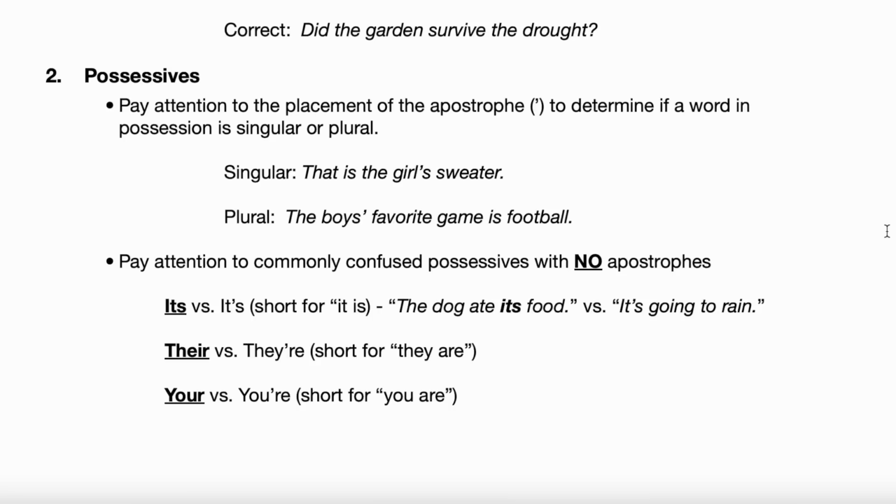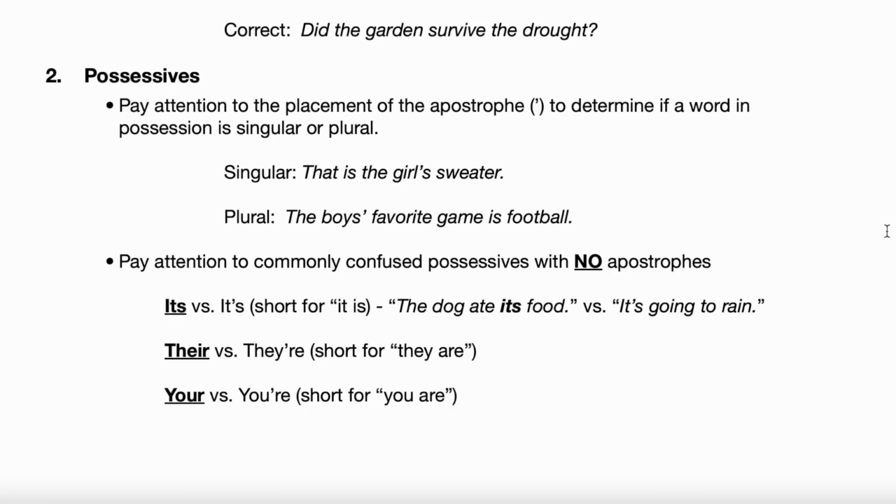And it's tricky because there's also contraction forms of those words. So it's with an apostrophe is a contraction that's short for the two words it is. It is. Okay? Do you know what a contraction is? Have you heard that before or maybe not? I don't think so. Yeah, okay. So if you see it's with an apostrophe, like we see there in those examples, that's short for it is. You've just basically smushed those words together, taken out the I, and placed an apostrophe in place of the I. It's called a contraction.